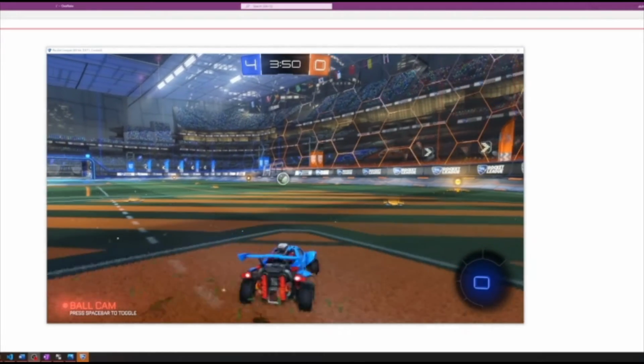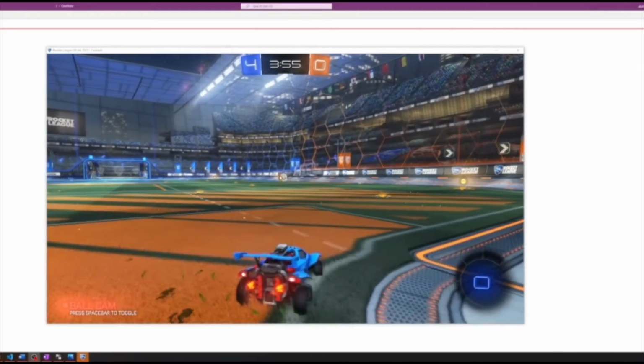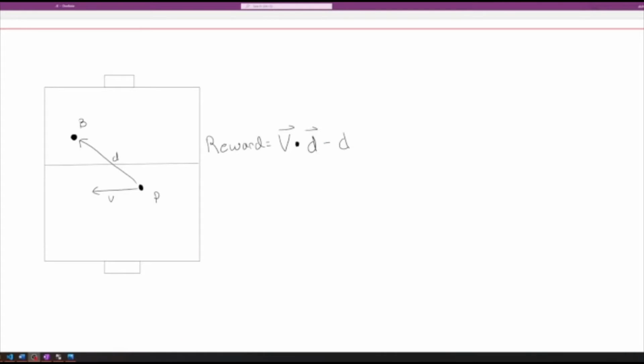So now we have to train a model with the correction that the car must know that it must chase the ball wherever the ball is on the field. So let's go into this third experiment here. I've changed the initial state of each episode. The ball and the car are both put into random positions and are given a random velocity. Now hopefully that should help us learn to be able to go to any position in the field and chase the ball. The reward function is also changed in this case.